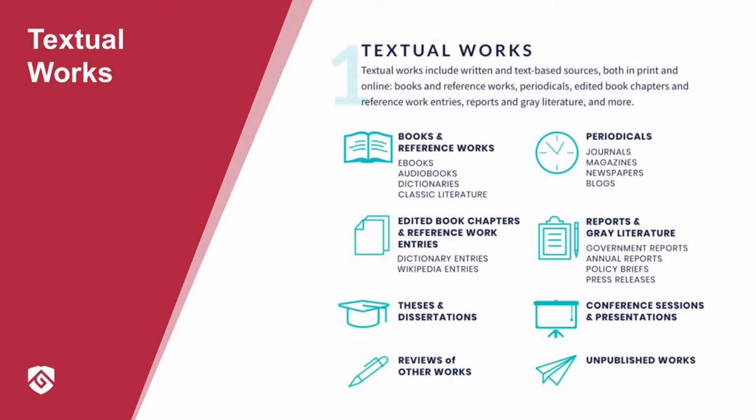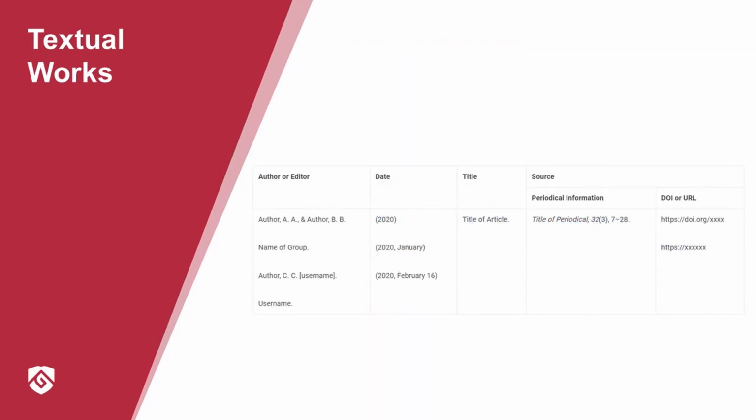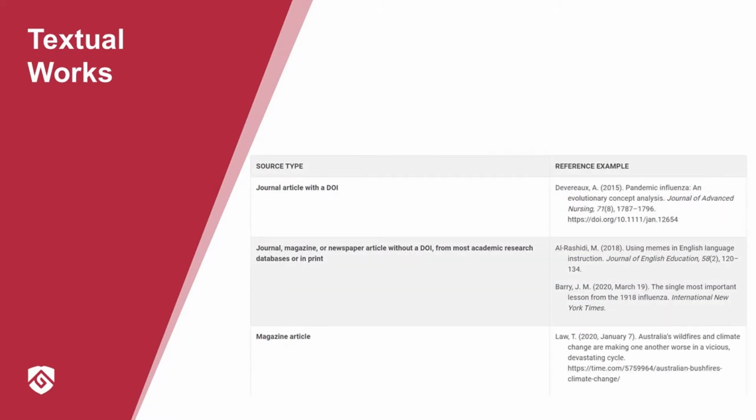Textual works include written and text-based sources, both in print and online. These include books and reference works, periodicals, edited book chapters and reference work entries, reports and grey literature, and more. The standard reference structure for textual works includes the author or editor, the date, the title, and the source. The source could be the periodical information, the DOI information, or the URL. For an exact template for your textual works, you can see our reference templates on the Writing Center website.